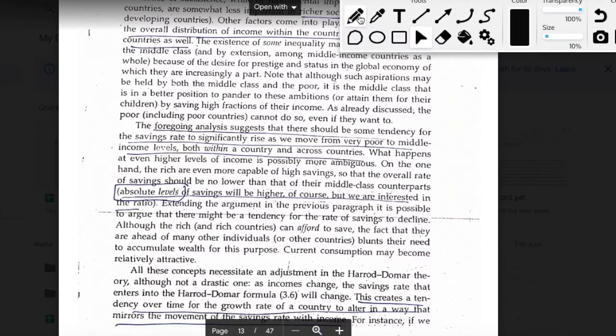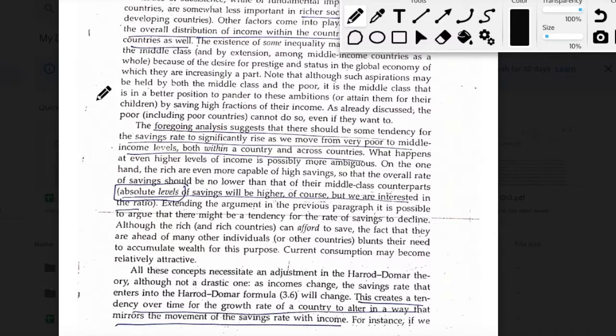We are not saying that the absolute savings will decrease. Absolute savings will definitely increase, because richer countries have higher levels of income, and even if they are saving say 10% of their income, then the absolute amount will be way greater than what a middle income country will be able to save with say a 20% savings rate. So what we are saying here is that it's possible that the savings rate might fall for richer income countries.